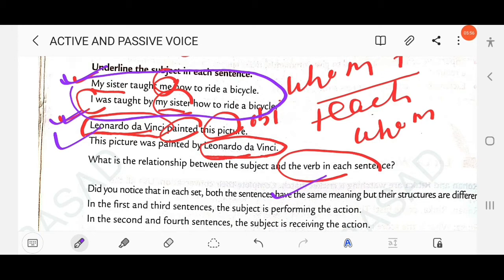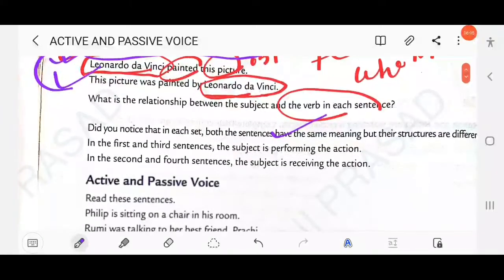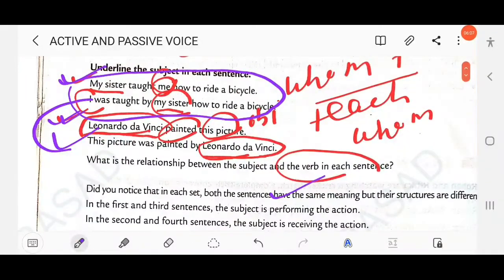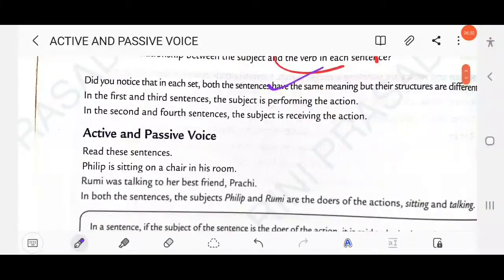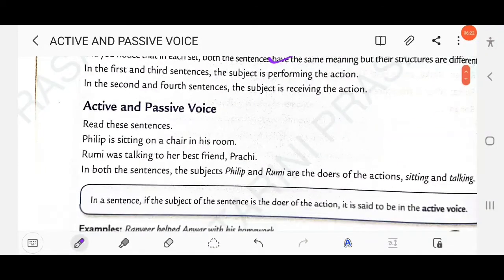But in the second and fourth sentences the subject is receiving the action. So the first and third are written in active voice, and the second and fourth are written in passive voice. Clear?